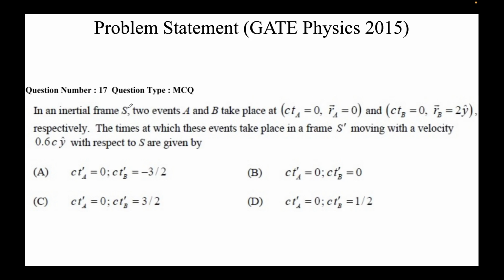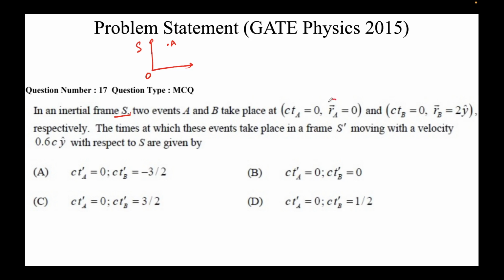So what does it say? This is an inertial frame S. Okay, so I'll draw an inertial frame S. This is S. Observer is sitting here. Two events take place, A and B. So first event here is A. The coordinates are given. Sometimes the coordinates are written in ct form also. You need not worry. Just keep the c along with the time itself. It won't matter. And r_A equal to 0.